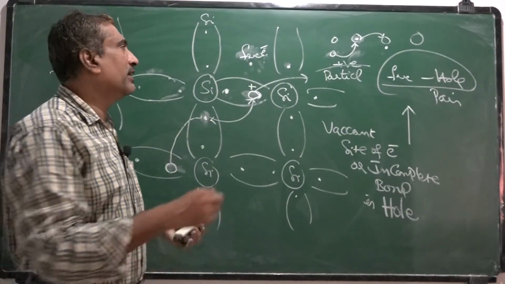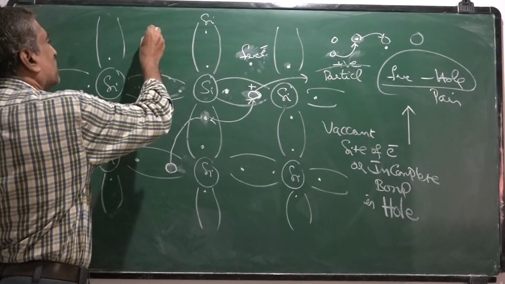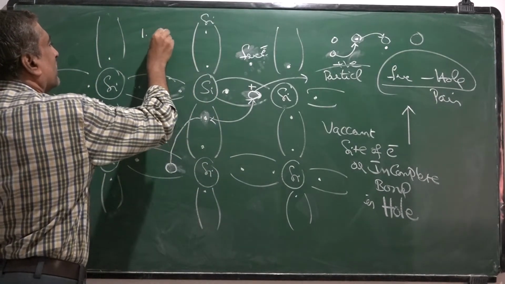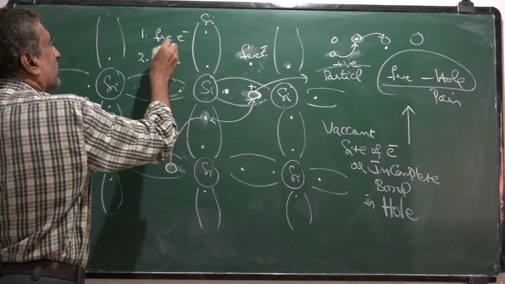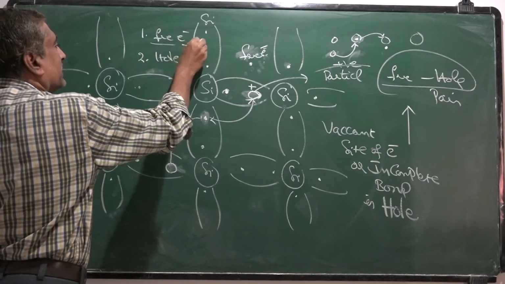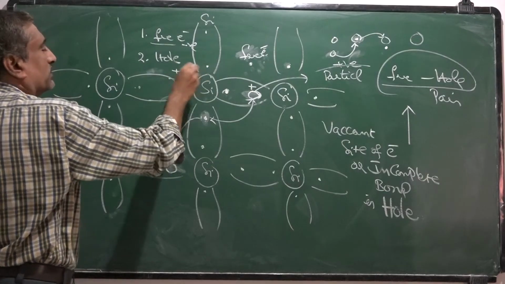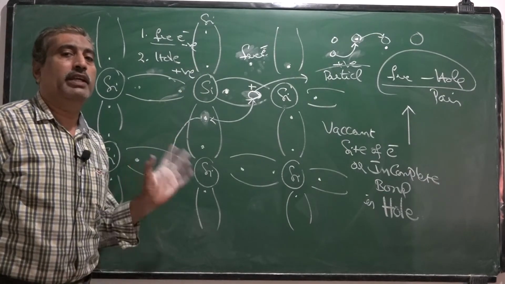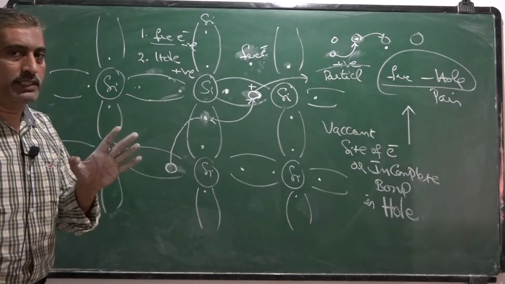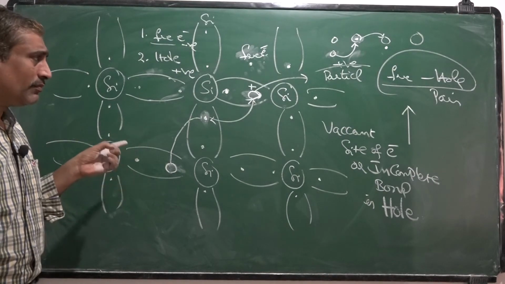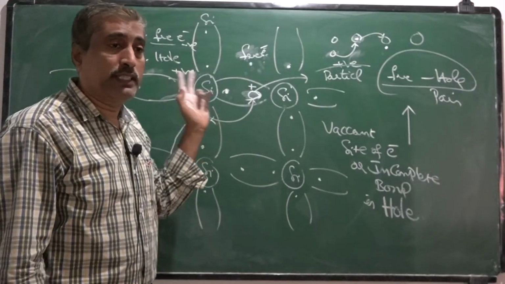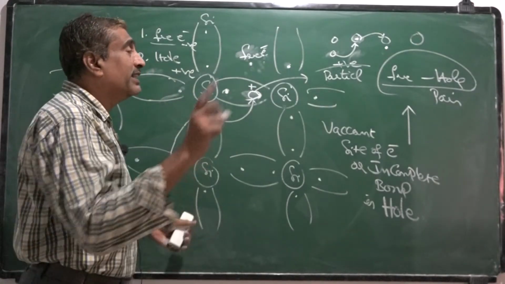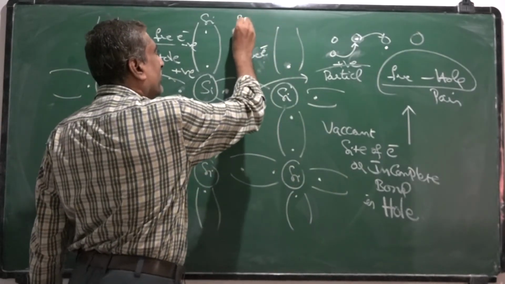So in semiconductors, charge carriers are of two types: free electron and hole. The free electron has negative charge, the hole has positive charge. So in semiconductors, two types of charge carriers participate in electrical conduction, whereas in conductors we have only free electrons.